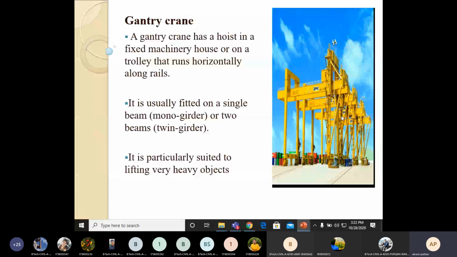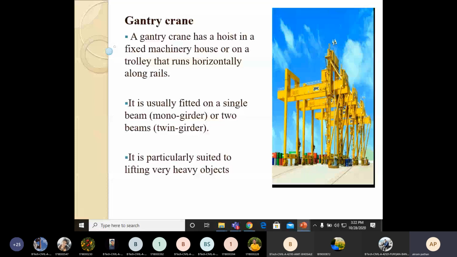For example, for prefabricated construction, for the lifting of pre-stressed concrete members. For example, a pre-stressed concrete member is constructed in a particular company, industry or factory.